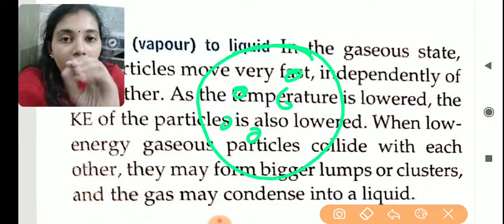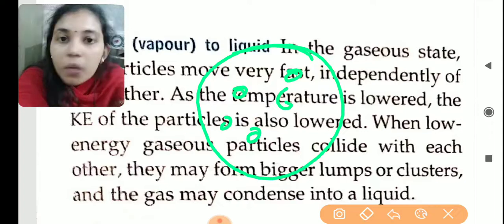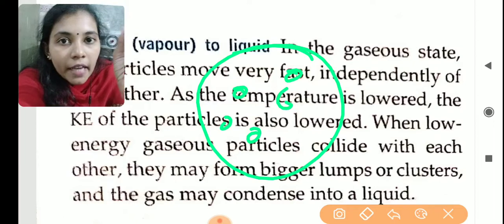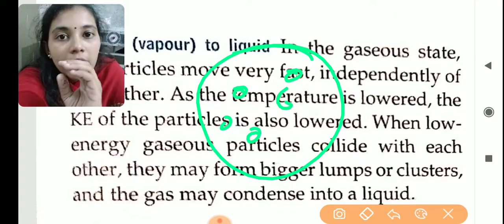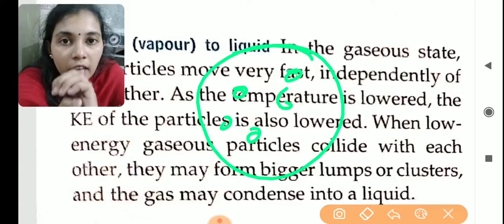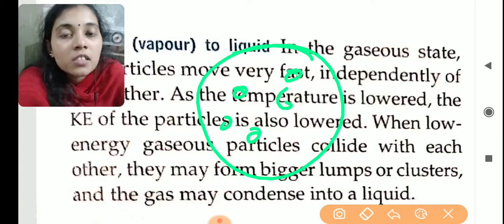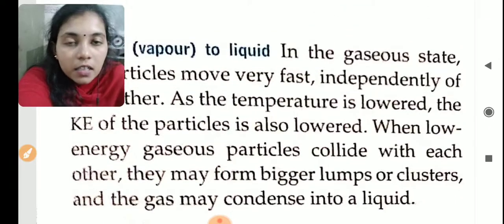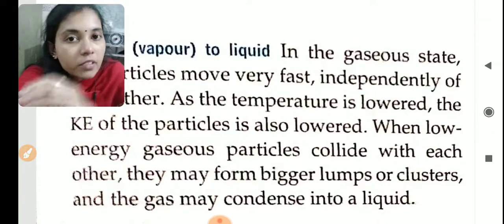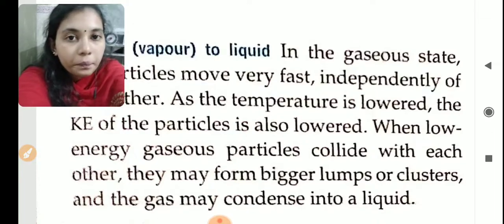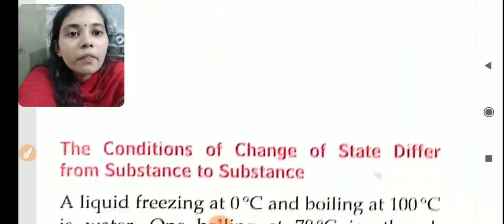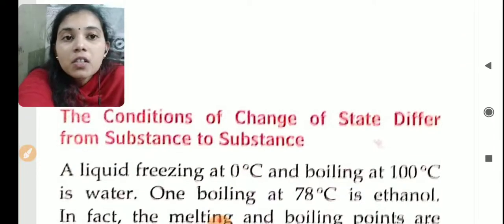Understand? So in gaseous form, their kinetic energy will be more. So when we are cooling the gas, what will happen? The gas molecule's kinetic energy decreases, and the molecules will come closer and form a cluster, and finally the gas molecules will condense and change back to liquid. Understand? So like this way, this is the next conversion, which is gas to liquid conversion. Okay, clear?